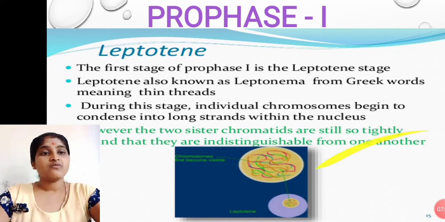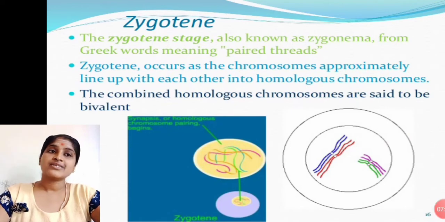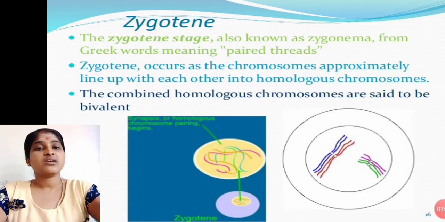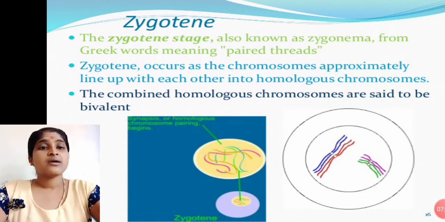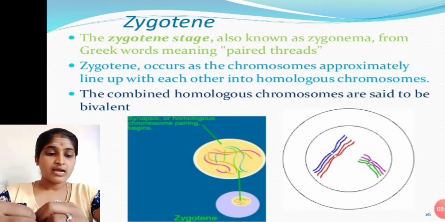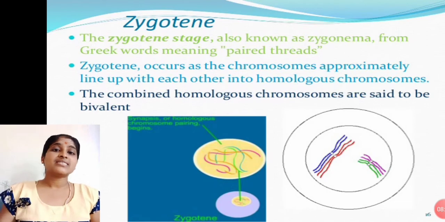Okay, now we go to zygotene. The zygotene is also called zygonema. It also comes from the Greek word. It means paired threads. Here we see thread-like structures. After that, they will become paired. Here two chromosomes will be paired, and homologous chromosomes approach each other. Again, they come near and form a pair, which we call synapsis.